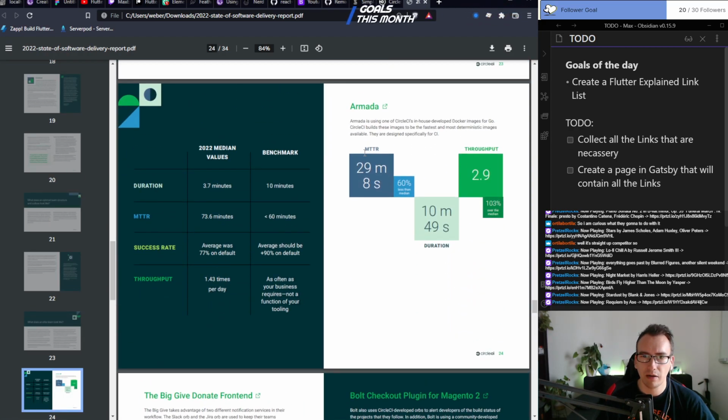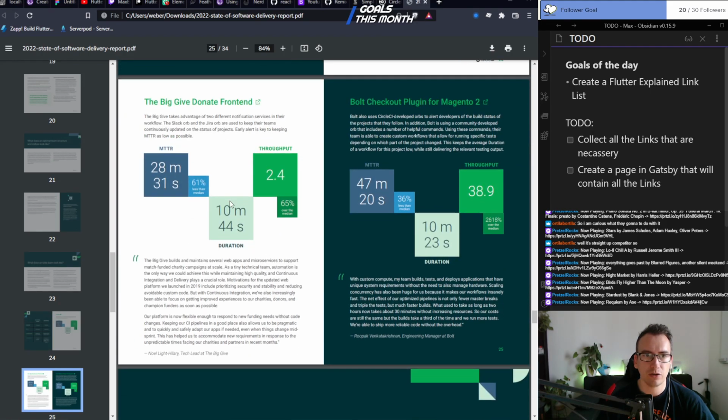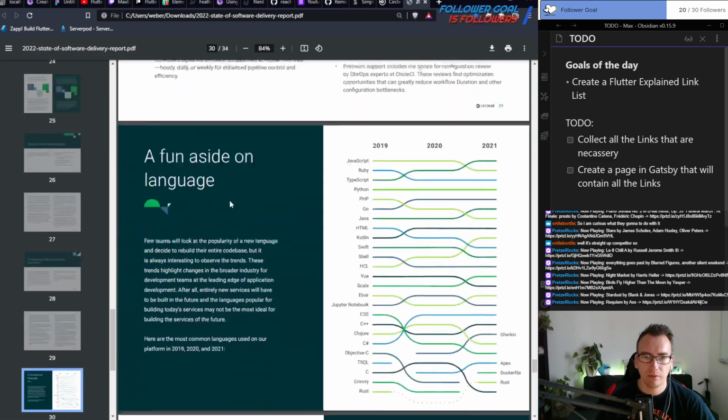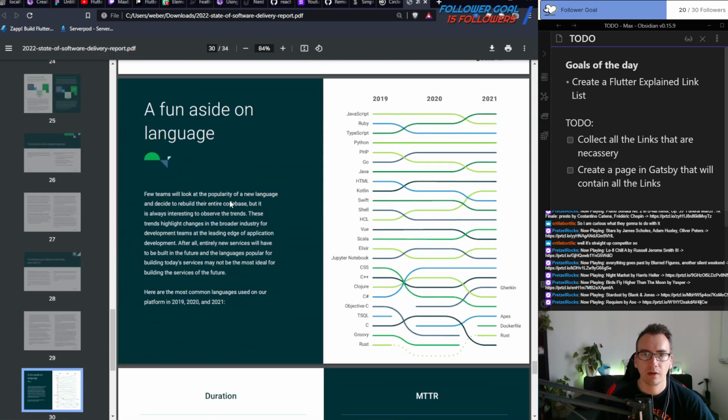What do we have here? Duration, MTTR, throughput, deployments. Here we go. Sorry. So, no red anymore. Perfect.